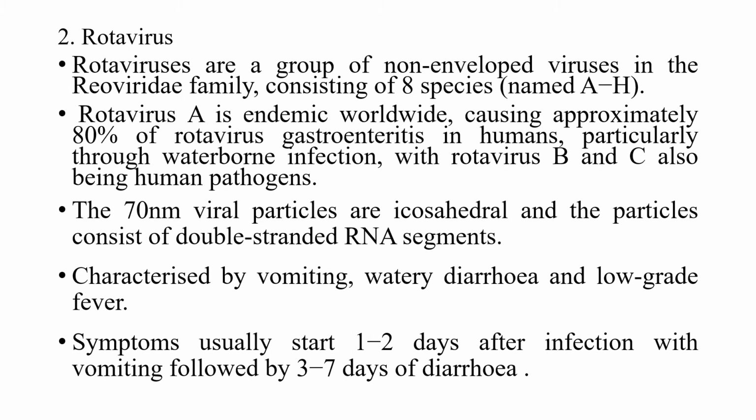On the other hand, rotavirus B and C are also human pathogens. These rotaviruses are about 70 nanometer viral particles and are icosahedral, and the particles consist of double-stranded RNA segments. Coming to the symptoms, they are characterized by vomiting, watery diarrhea, and low-grade fever, and the symptoms usually start 1 to 2 days after the infection, and the vomiting is followed by 3 to 7 days of diarrhea.